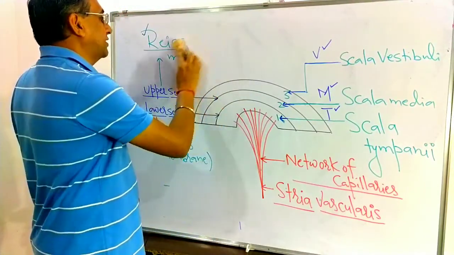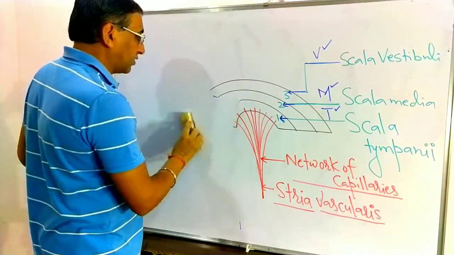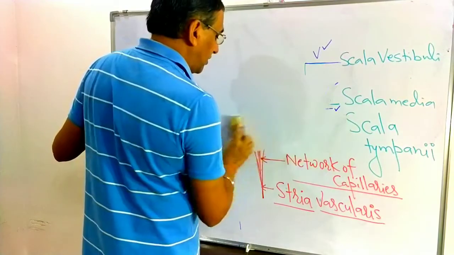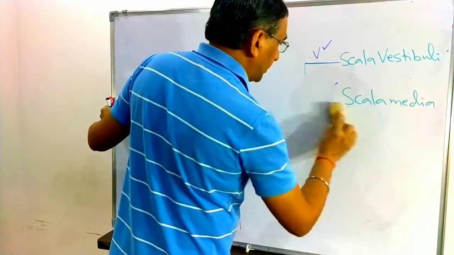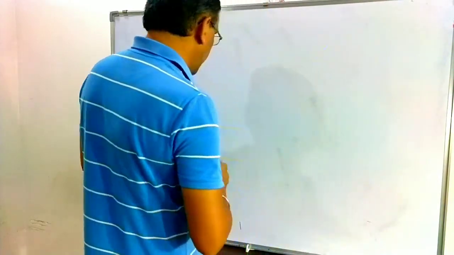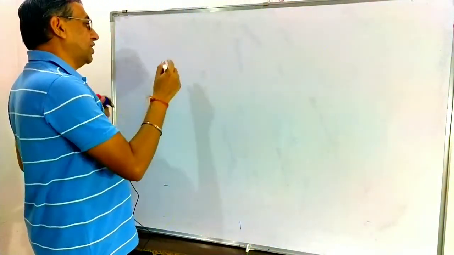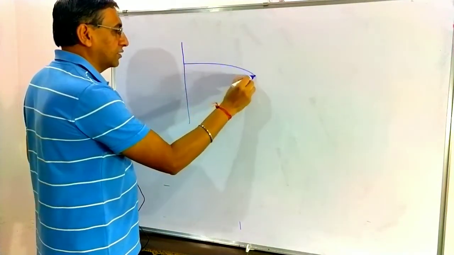Stria vascularis. The cochlea is supplied by a network of capillaries. This network of capillaries is known as the stria vascularis here. Now see again another representation of the cochlea.